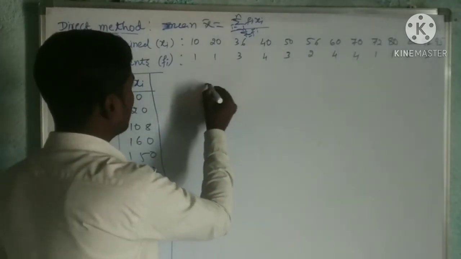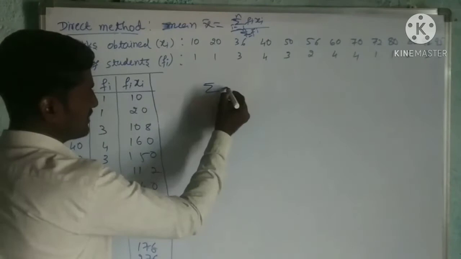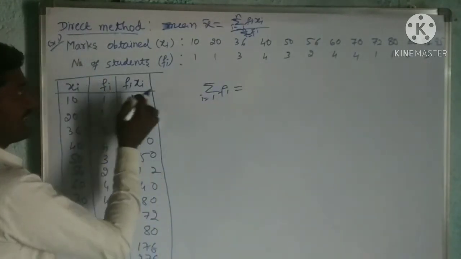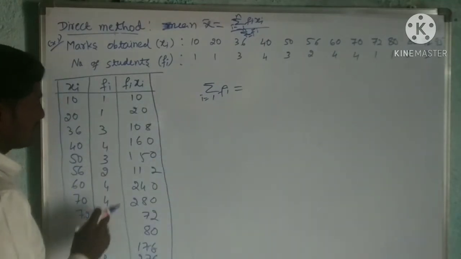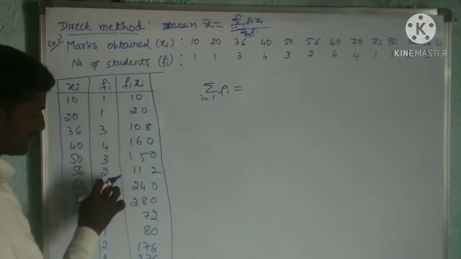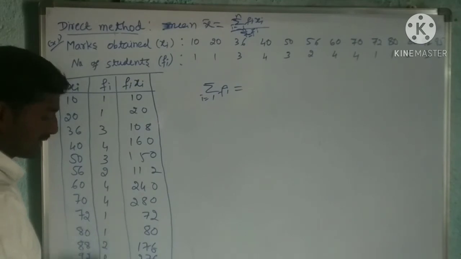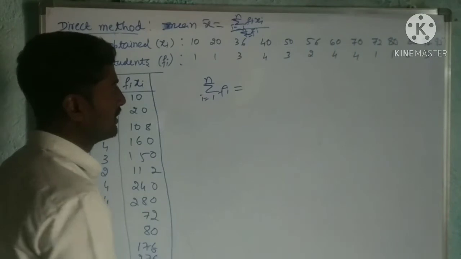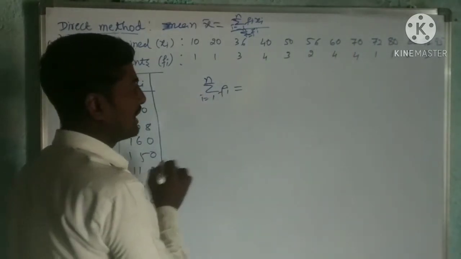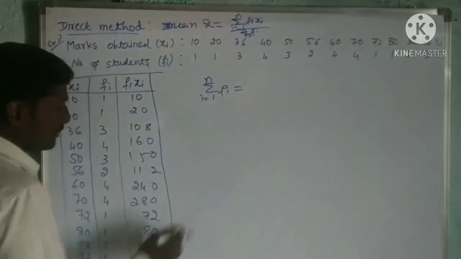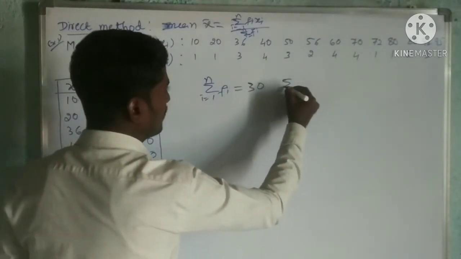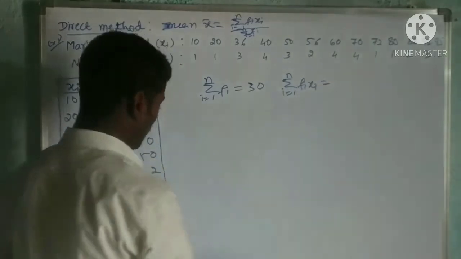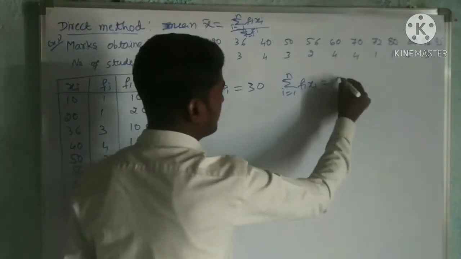Now here I will write the sum of fi, i equals 1 to n. In place of n you can take the number of observations: 1, 2, 3, 4, 5, 6, 7, 8, 9, 10, 11, 12, 13. You can write 13 also here, no problem at all. Generally I will write n, the number of observations, small n. So the sum of fi is 30. The sum of fi into xi is 1779.